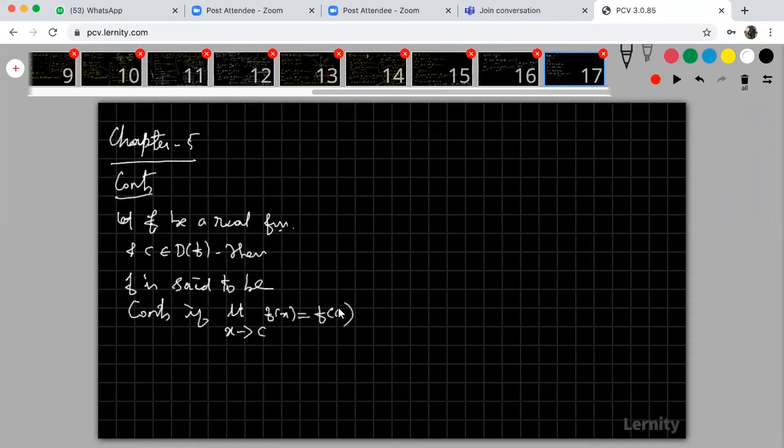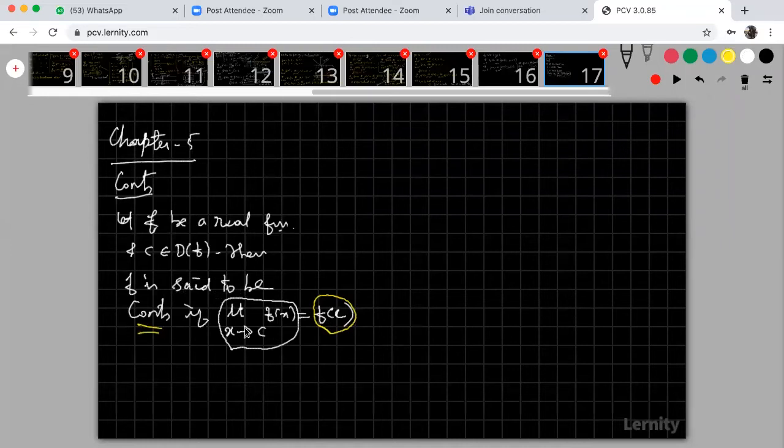I'm finding the limit of the function as x tends to c. When x is approaching c, what is the limit of f of x? This limit value and the value of the function at the point, both are the same, then f is said to be continuous.